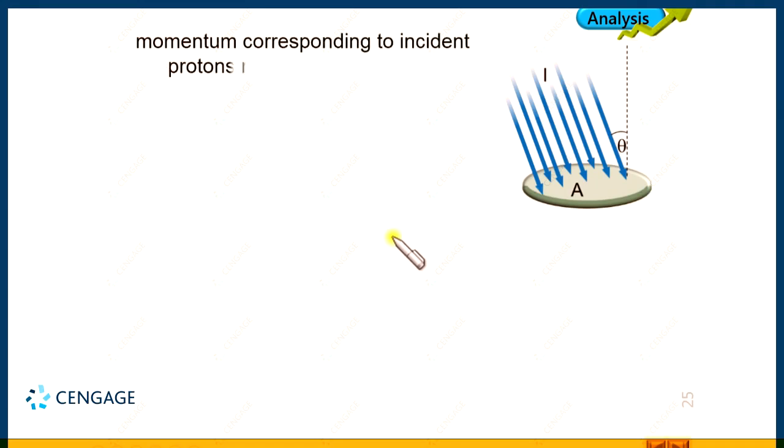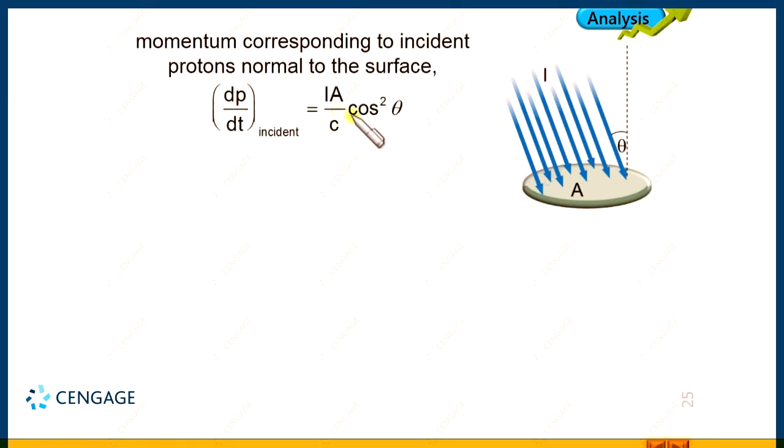And let us consider downward direction, that is the initial traveling direction of the photon in the downward direction as positive. That means, the linear momentum corresponding to the incident photon, this will be equal to dP by dt, that should be equal to IA divided by C cos square theta. We know this expression, we have calculated already, right.